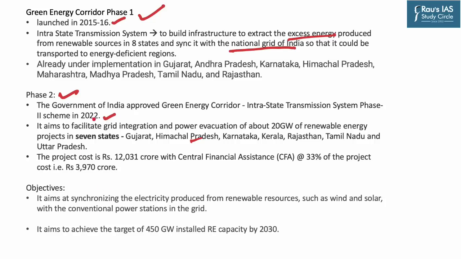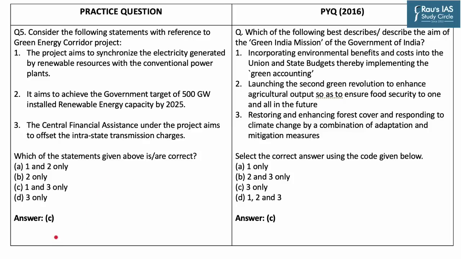And the overall objective of this energy corridor project, phase 1 and phase 2, is to synchronize the energy produced from renewable sources such as wind and solar with the conventional power stations in the grid. It aims to achieve the target of 450 gigawatts of installed renewable energy capacity by the year 2030. Hence, the correct answer to this question is option C, that is 1 and 3 only. And the correct answer to our UPSC PYQ is option C.